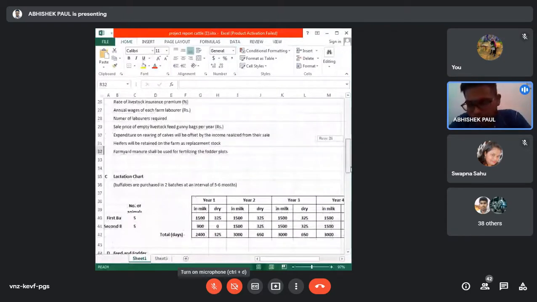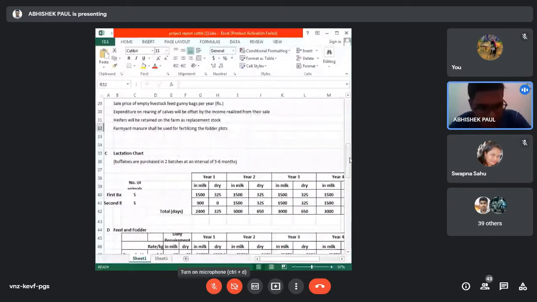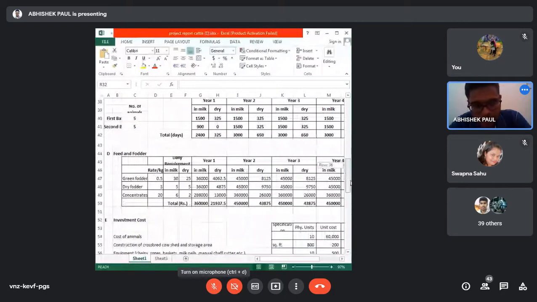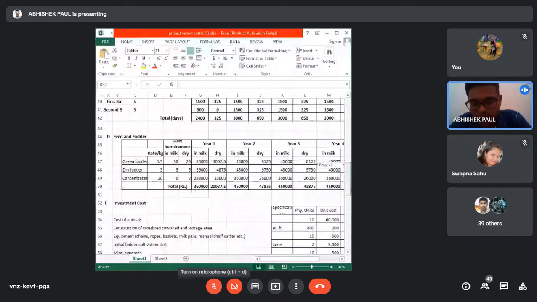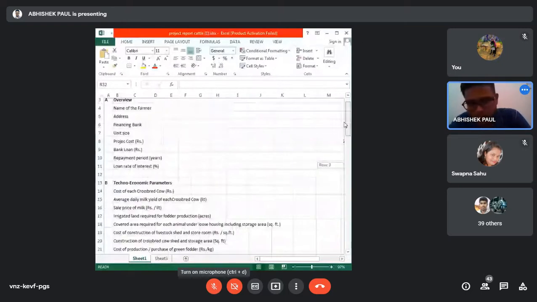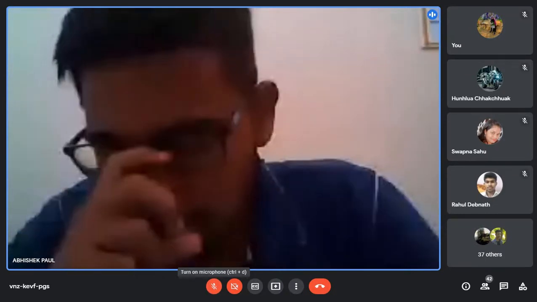You see the lactation chart. How to calculate the lactation chart, that part I will be explaining today. After making the lactation chart, we need to calculate the feed and fodder cost for the animals. After that we'll calculate the investment. Investment means the different fixed costs, such as the cost of animals and construction of the building. All these come under fixed cost. So first let us start with the lactation chart. How to calculate? Please keep one piece of paper and a pen with you.